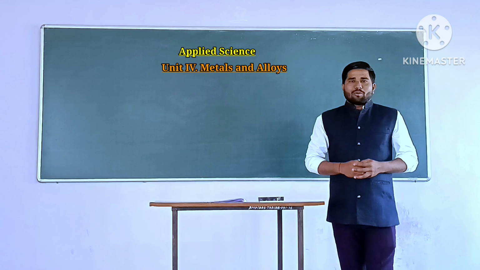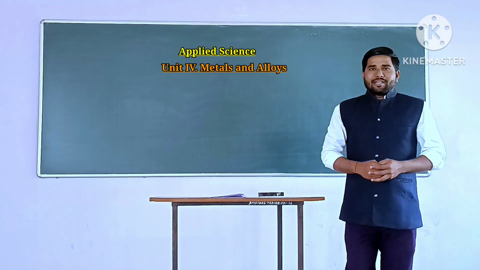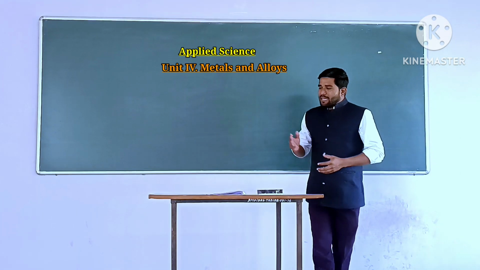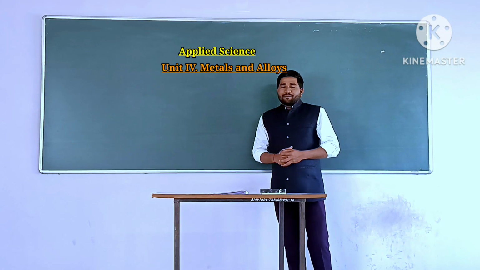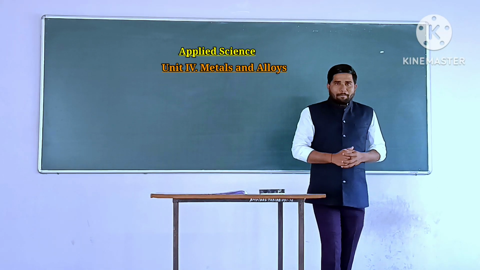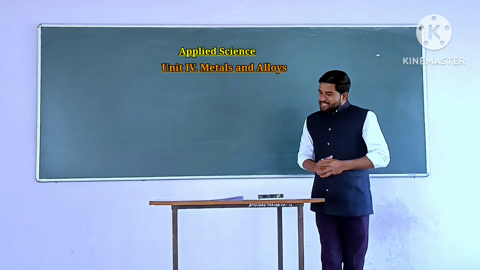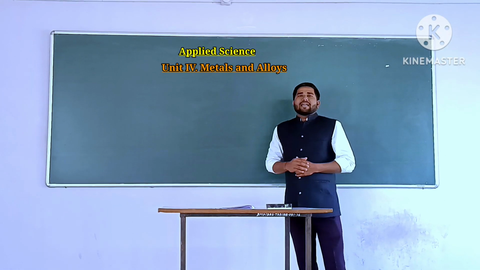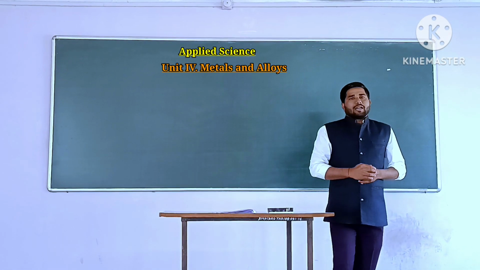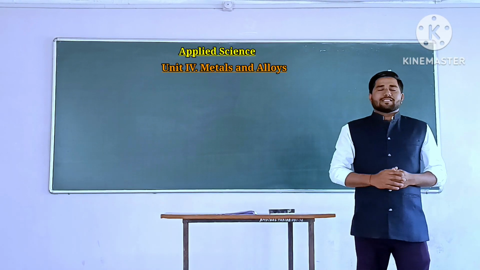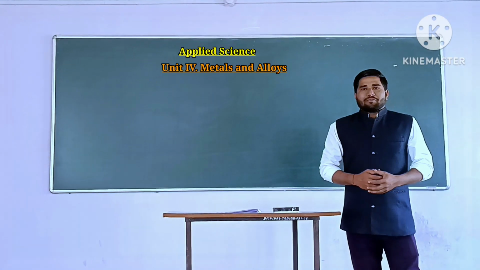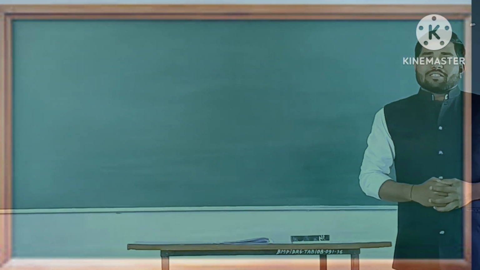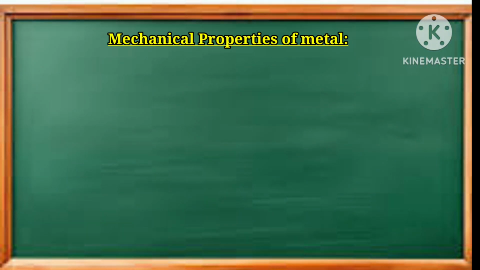So let us start the properties one by one. First property is hardness. Second property is ductility. Third property is malleability. Fourth property is tensile strength. And fifth property is toughness. My dear friends, there are a total of 10 to 12 properties. Out of that, let us review these 5 properties. Now let us start the mechanical properties of metal.